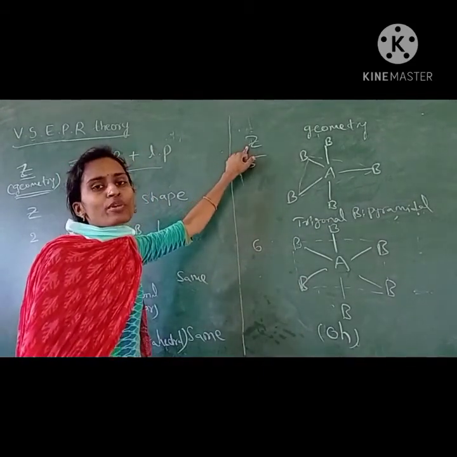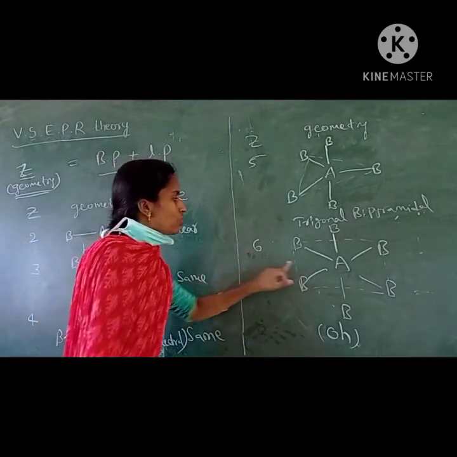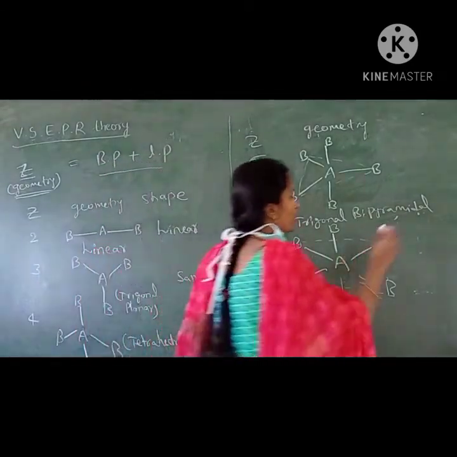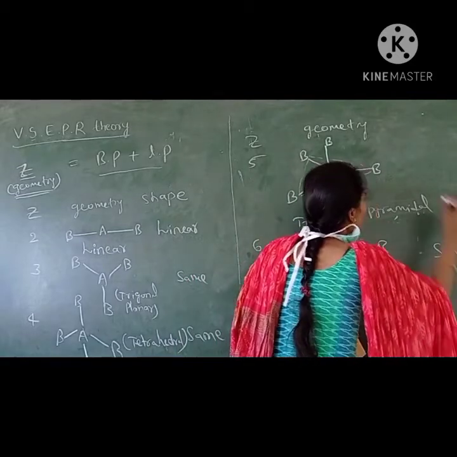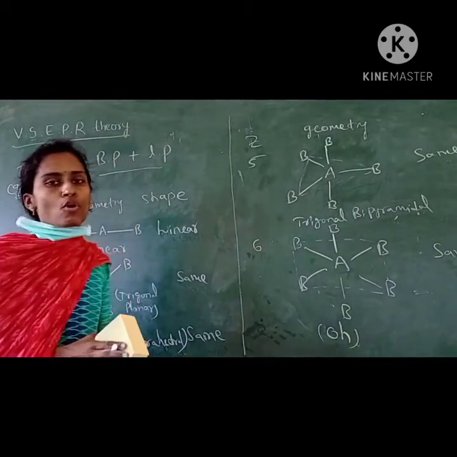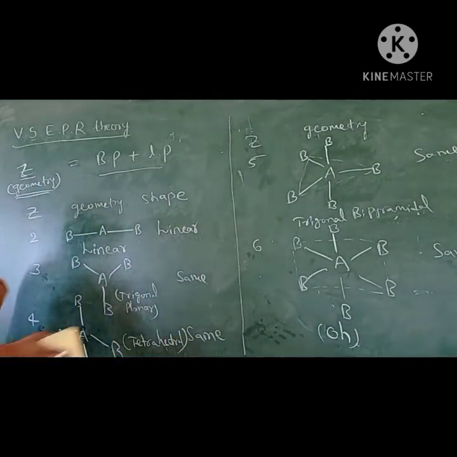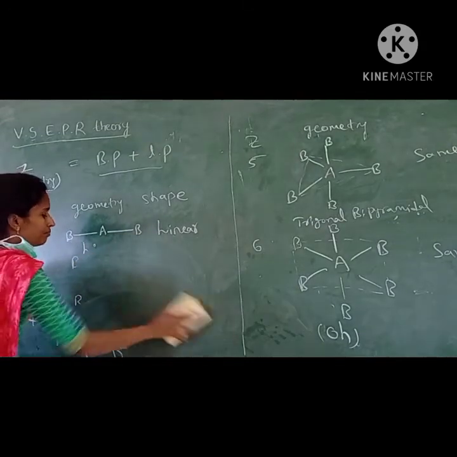Z means bond pair plus lone pair. If only bond pairs are there, the geometry will be octahedral and the shape is also the same. There is no deviation, and the bond angles are normal. So this is the first condition, and next we will see the next condition.